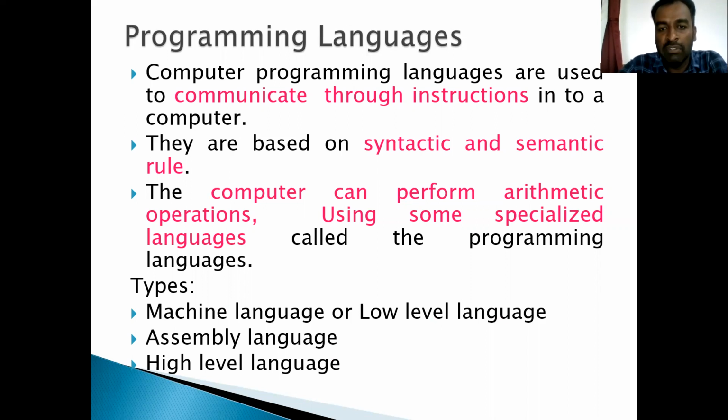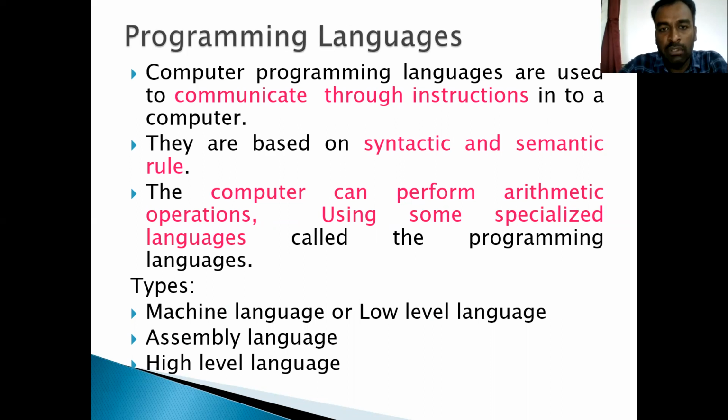For programming, we give the input based on the programming language. For example, in C language, we give the input A equal to 10 and B equal to 5 and C equal to A plus B. This is the C programming language. We give the instruction to the computer and it is converted into machine understandable code. All programming languages work like that.